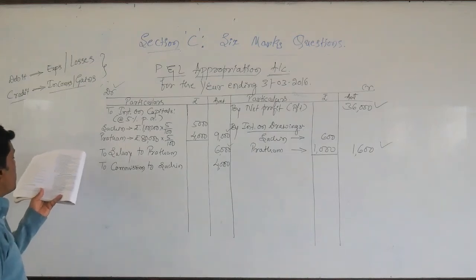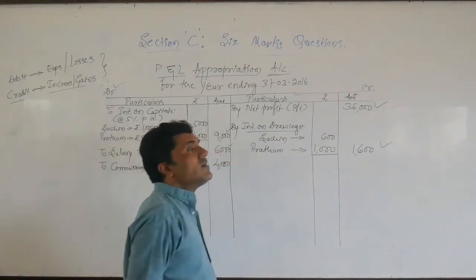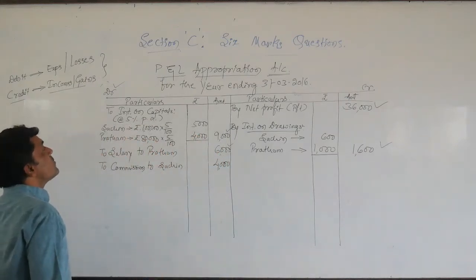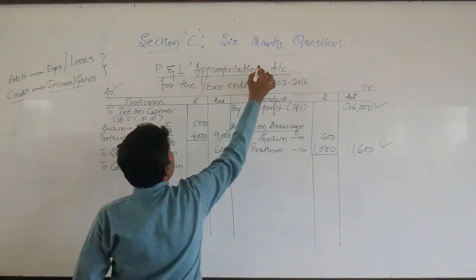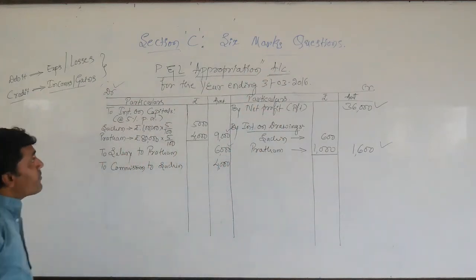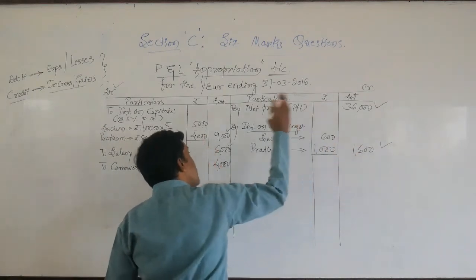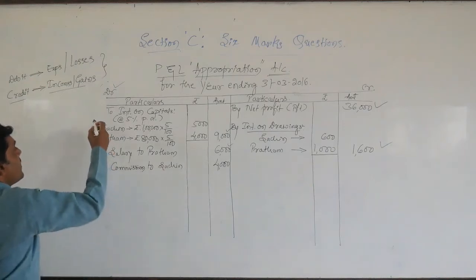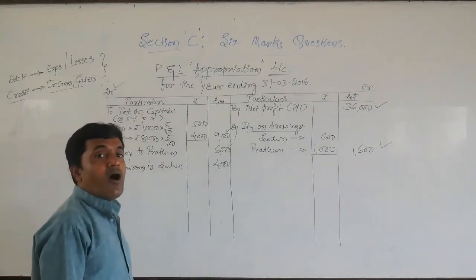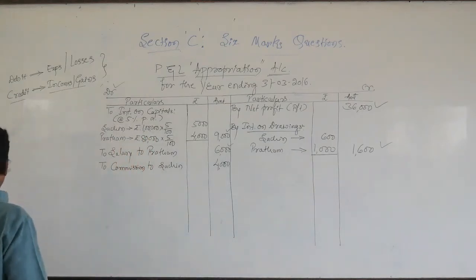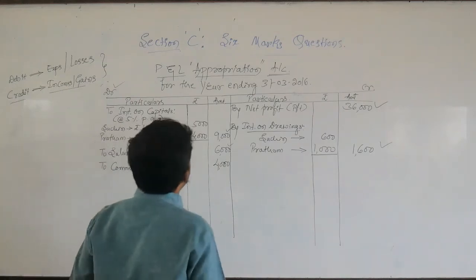Finally, drawings during the year: Sachin 16,000, Pratham 20,000. We have no need to take these items. Why? Because drawings made during the year by the partners should not be taken under the profit and loss appropriation account. Why? Because we are making appropriation, so we are adjusting the net profit. So we only need to add allowable incomes, and we need to deduct allowable expenses only. So drawing is not an income or even a loss. Let us conclude with this. So we need to close this account.